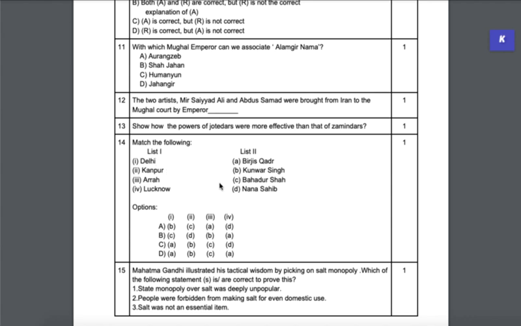So let's see who were the leaders. Delhi, you have Bahadur Shah Zafar. So 1C. From the first option, it seems clear that this one will be the correct answer. But let's continue. Kanpur, you have Nana Sahib. 2 will be D. So yeah, 2 is D here. Then Ara, you have Kunwar Singh. So 3 is B. And Lucknow, you have Birjis Qadr. So that's A. So obviously your option B is the correct answer, right? So just the layout of the question has changed. Nothing very confusing about it.